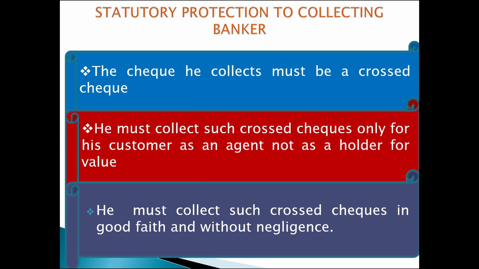Example, a cheque for rupees 10 lakhs favoring N. Murugan is deposited by the customer named N. Murugan, whose account has previous transactions in the range of hundreds and thousands only, and his occupation is also not in a position to receive such a big amount. In this case, the collecting banker should enquire of the customer, should ensure the source of such income and that the customer is the true owner of the instrument.